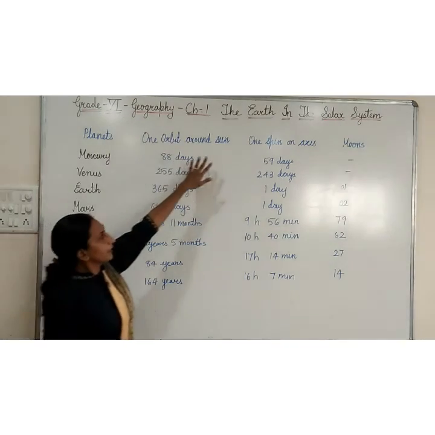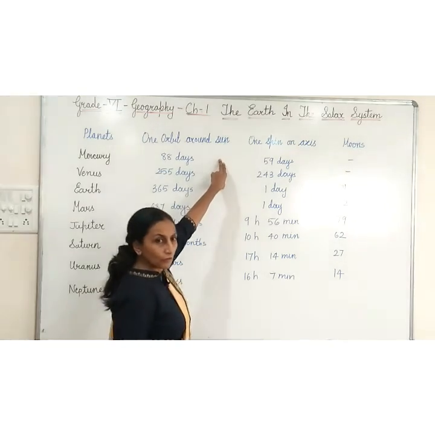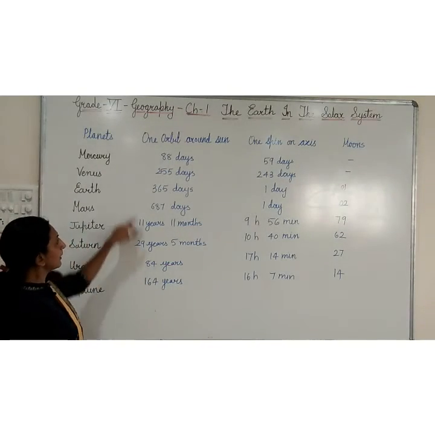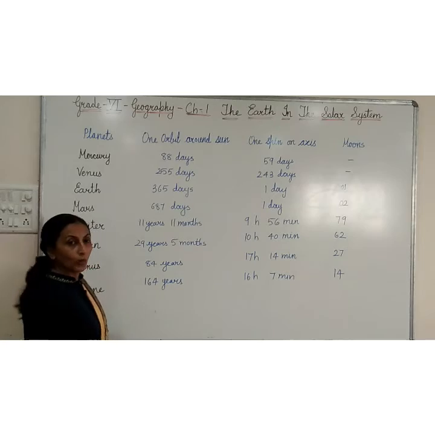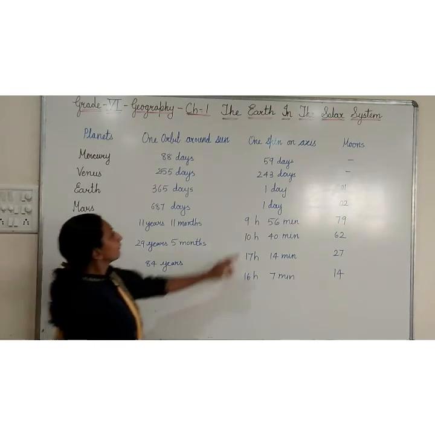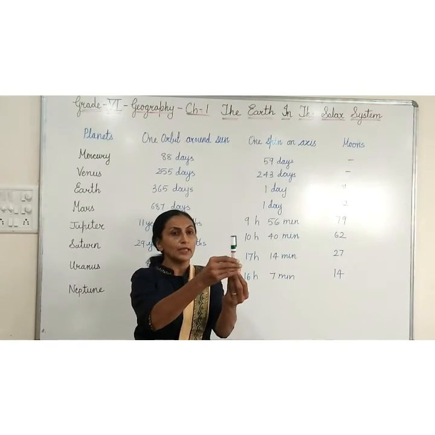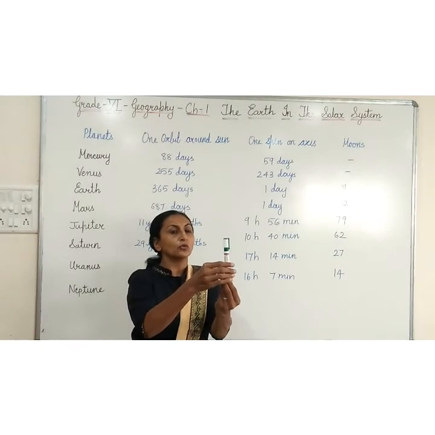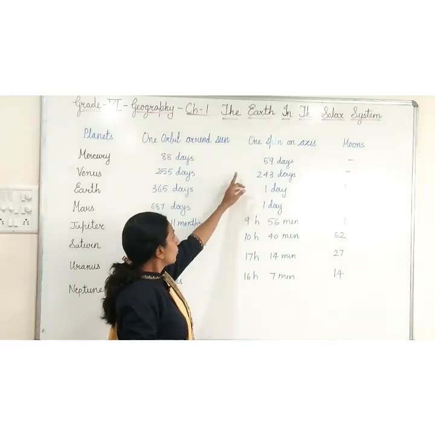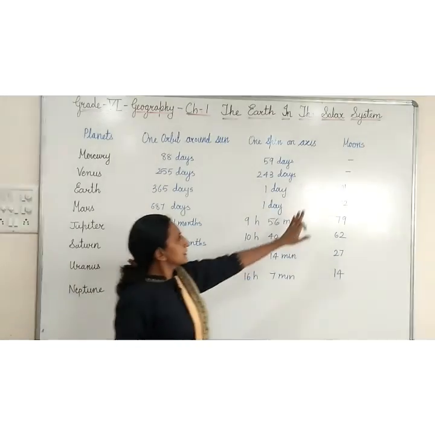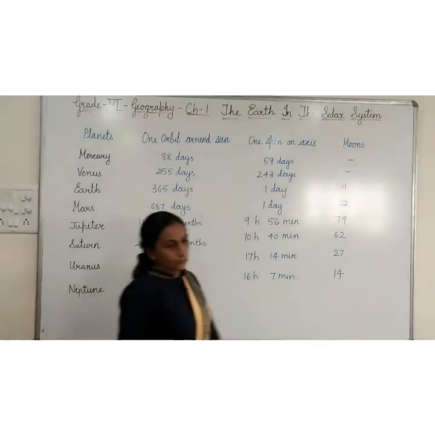See, one orbit around the sun means the planets are revolving around the sun, and how much time each planet takes for completing one round around the sun. One spin on axis means the planet is moving like this on its own axis, so how much time it will take to complete one round, that is spin on axis, and these are the number of moons.